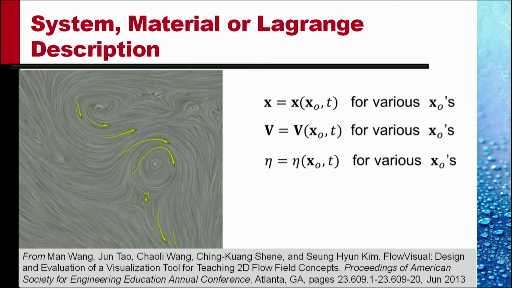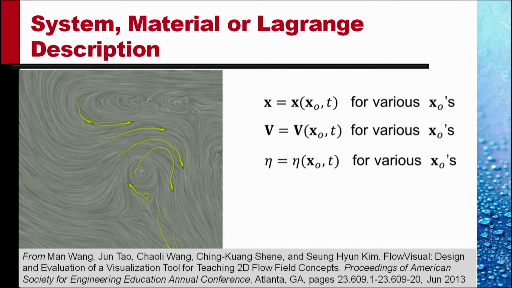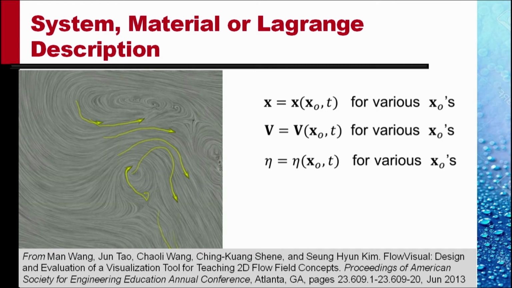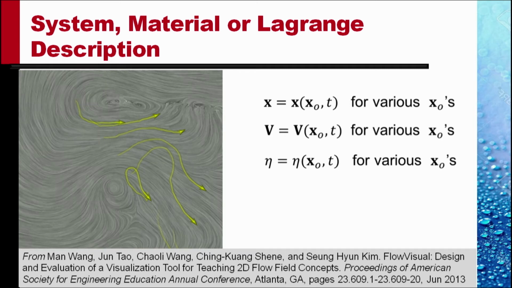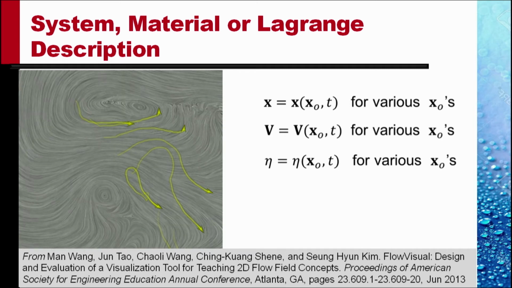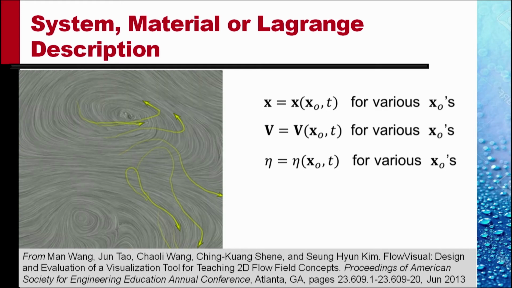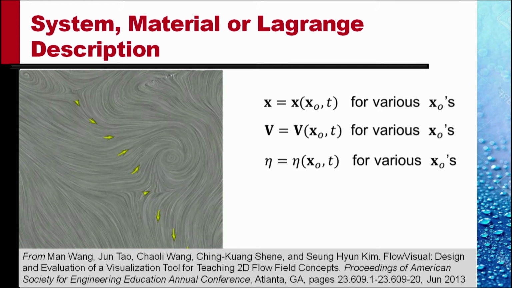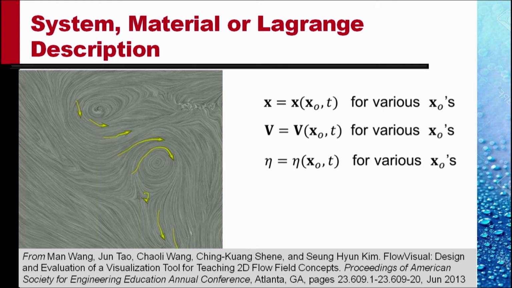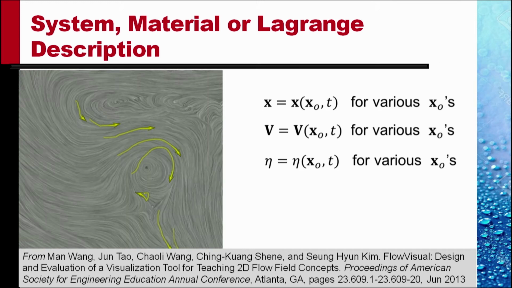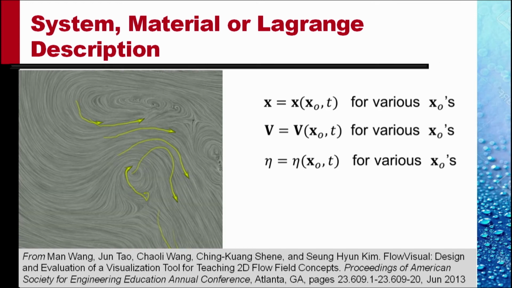So each particle has the same value x naught at all times, it's a label, and different particles have different values of x naught. So the location x at any given time is a function of the original location at time t equal to 0 and the current time t.